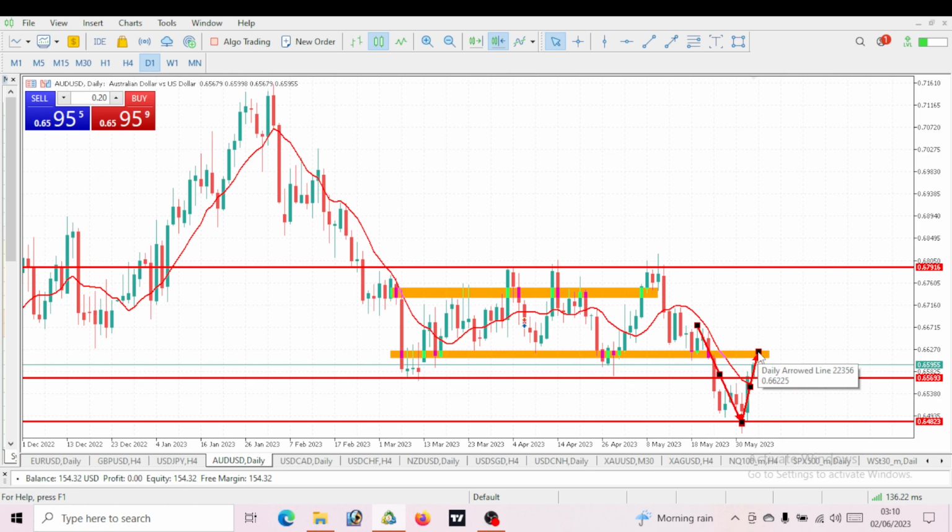So after that, what next do we expect? Of course, we expect a new movement, a downward movement. So hopefully we are able to hit the support level. I think we have about 20 pips to hit the support level correctly. Then the next movement will be a movement downward. So basically we are projecting a sell on AUD USD. We are expecting to sell or go short on AUD USD today.